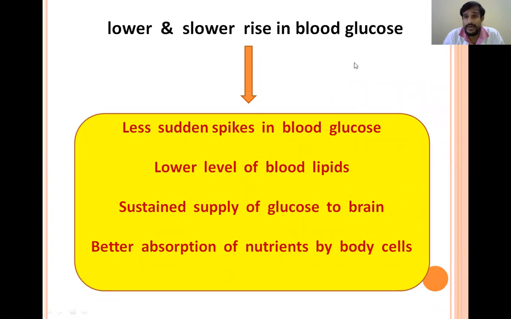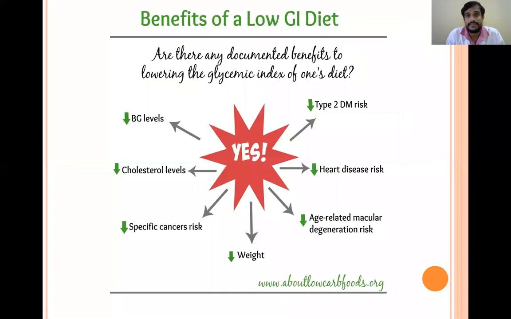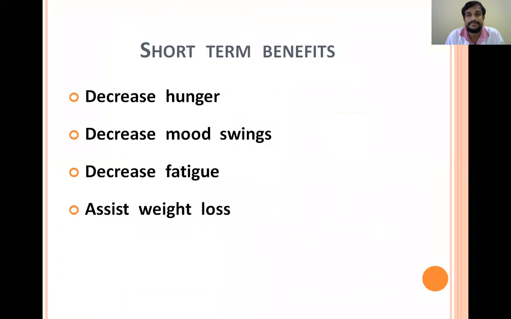That means the slower rise is due to slower absorption and slower digestion. This happens when the person takes food with low glycemic index. So there are many beneficial effects with this low glycemic index diet.